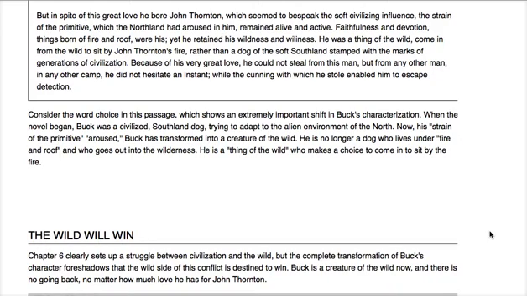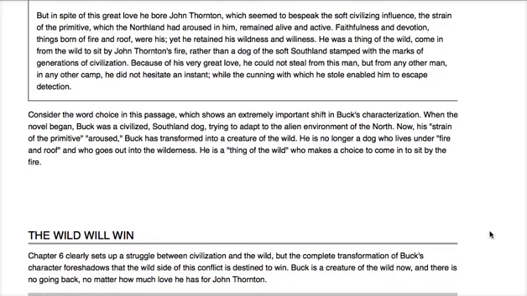Okay, so that's what that means. Faithfulness and devotion, things born of fire and roof, were his, yet he retained his wildness and wiliness, kind of like craftiness and sneakiness. He was a thing of the wild, come in from the wild to sit by John Thornton's fire, rather than a dog of the soft Southland stamped with the marks of generations of civilization.